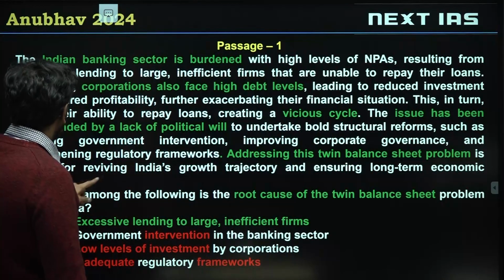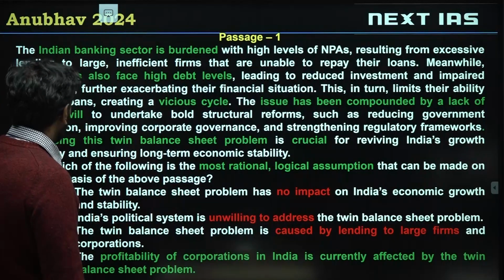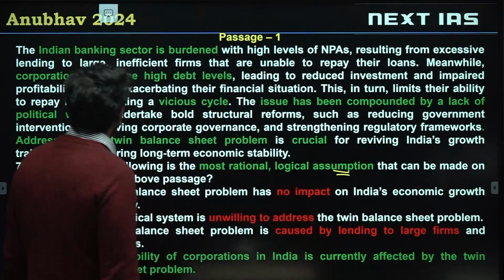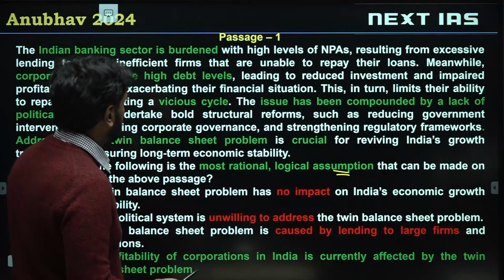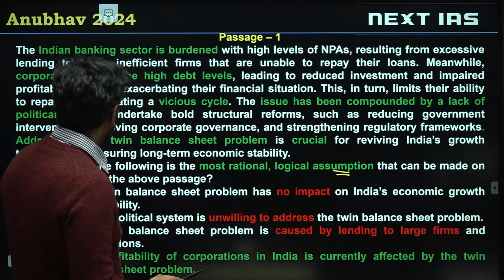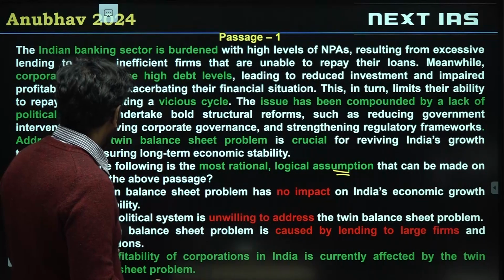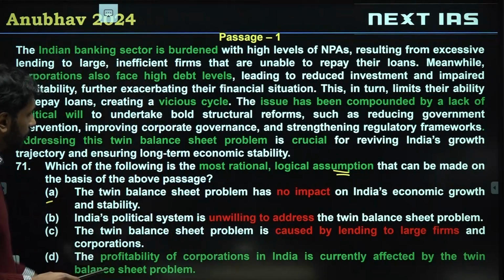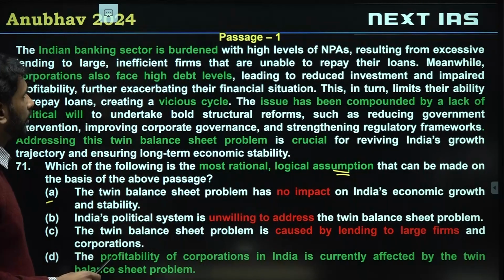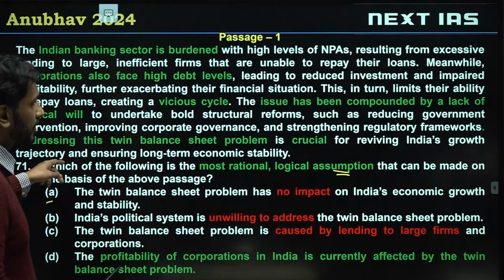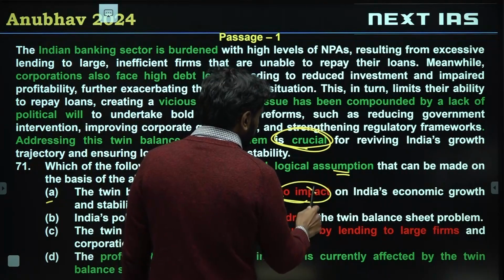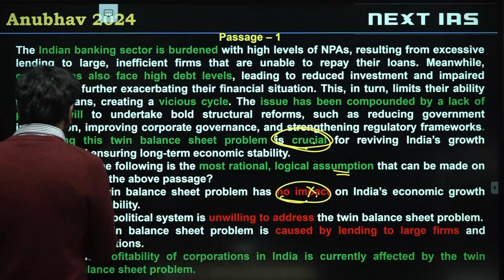All right. Let's look at this. Which one of the following is the most rational logical assumption? Indian banking sector is burdened with high levels of NPA. So the passage is the same. This is the second question from the passage. We are looking for rational assumptions from this. Option A says the twin balance sheet problem has no impact on India's growth and stability. If you notice, we are told that we must address this problem. It is crucial for us to address this problem. Okay, so no impact would be invalid. It's crucial, so it has some impact.